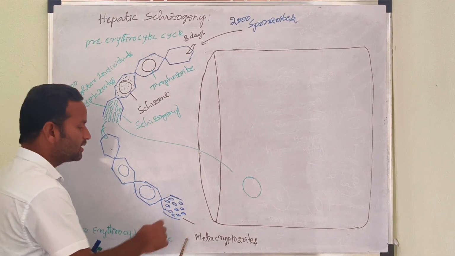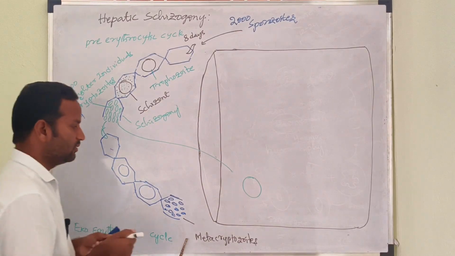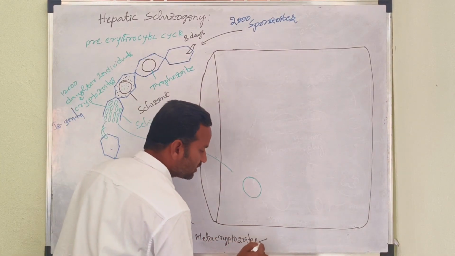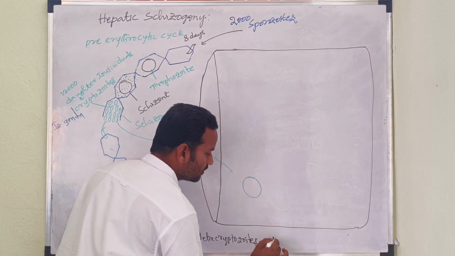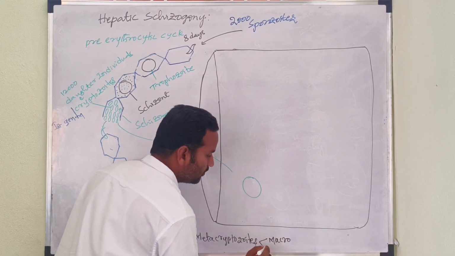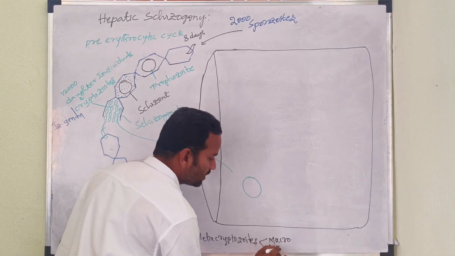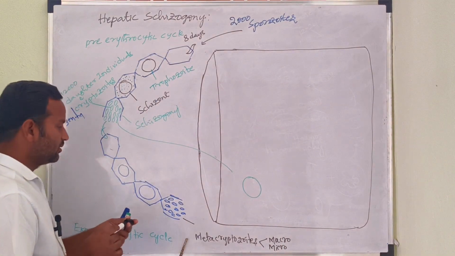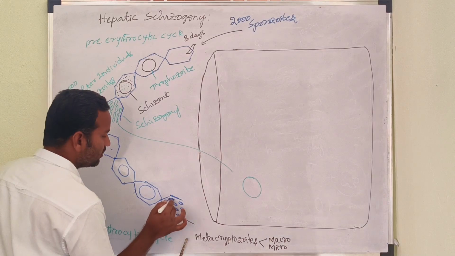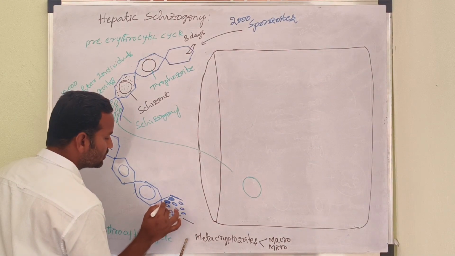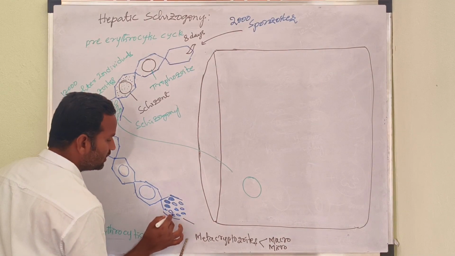The metacryptozoites are mainly of two types. One is macro metacryptozoites, which are large in size. The other is micro metacryptozoites, which are small in size.